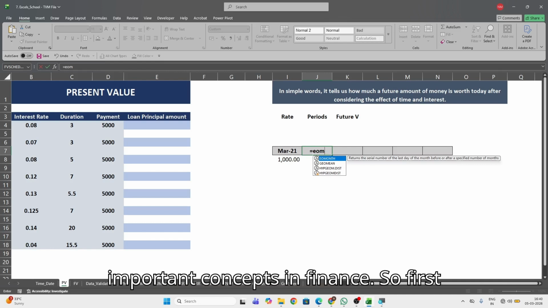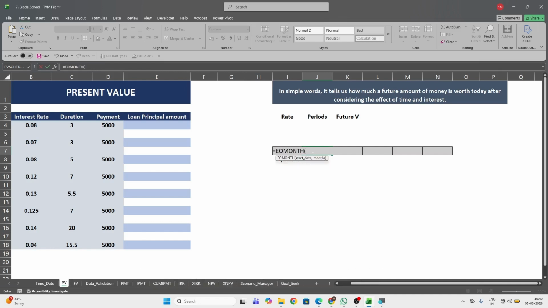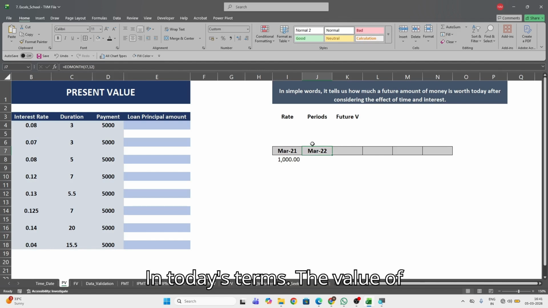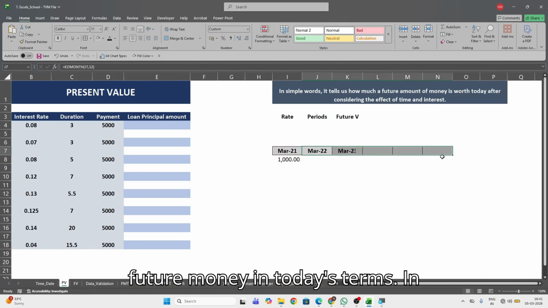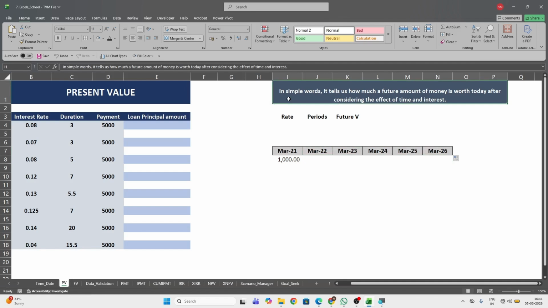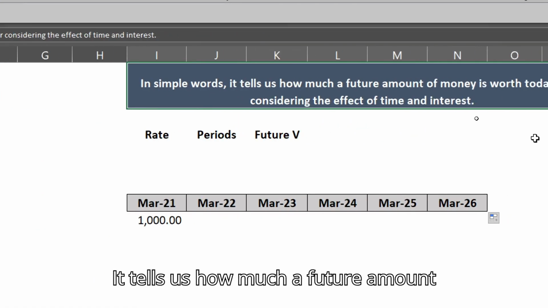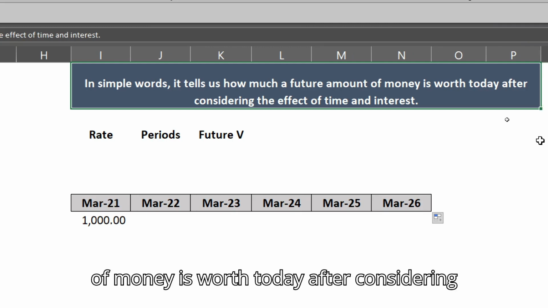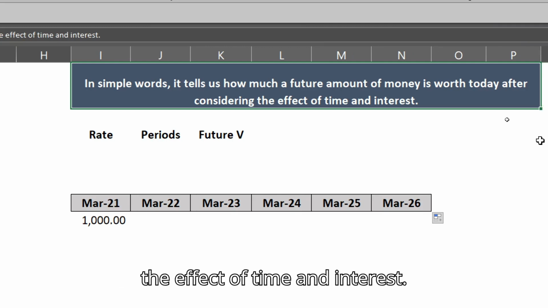So first, let's understand the definition. Present value means the value of money in today's terms, the value of future money in today's terms. In simple words, it tells us how much a future amount of money is worth today after considering the effect of time and interest.